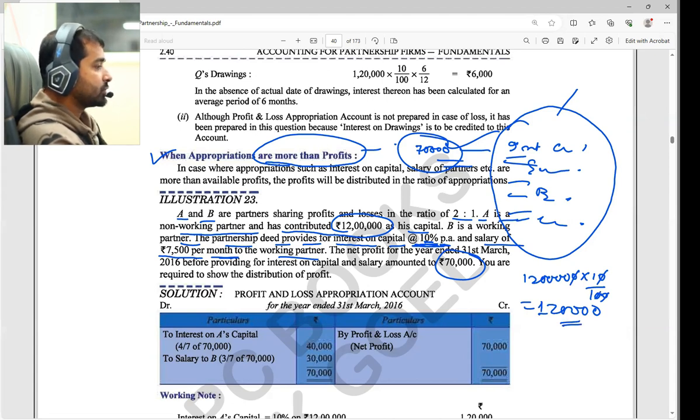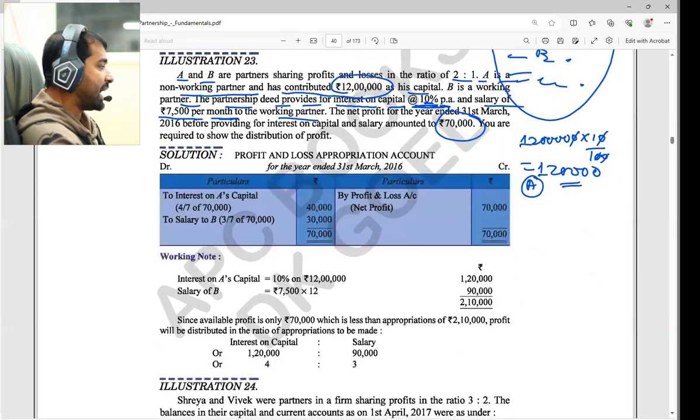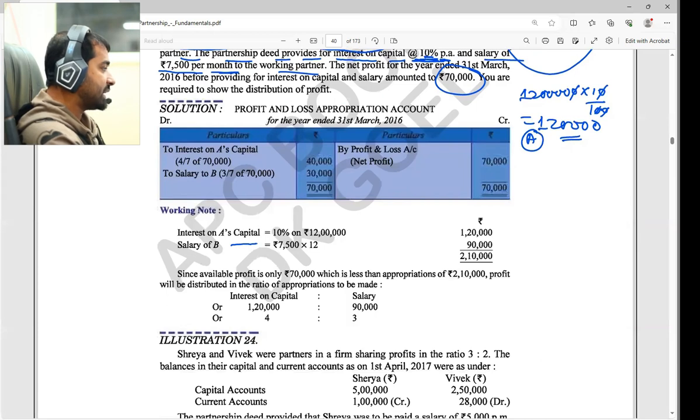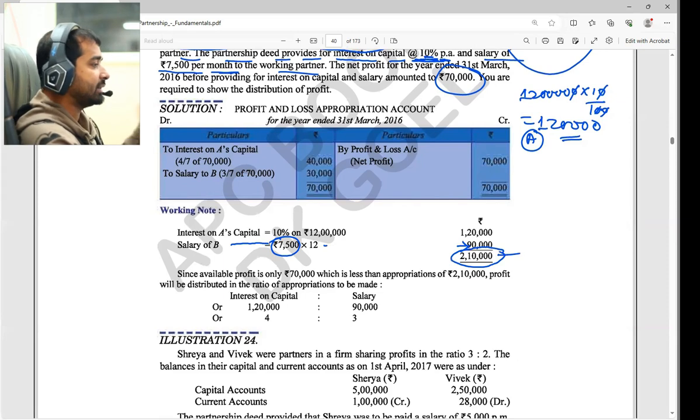So interest on capital is 1,20,000 rupees. That is the first one, the interest on capital for A. The second one is the salary for B: 7,500 into 12 comes to 90,000. So the total appropriation amount comes to 2,10,000.